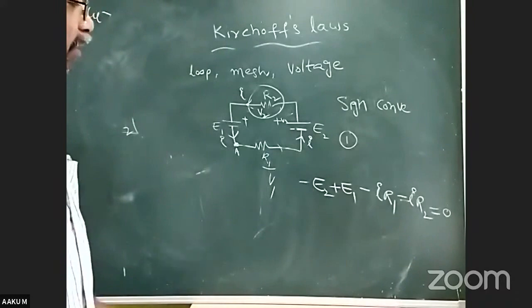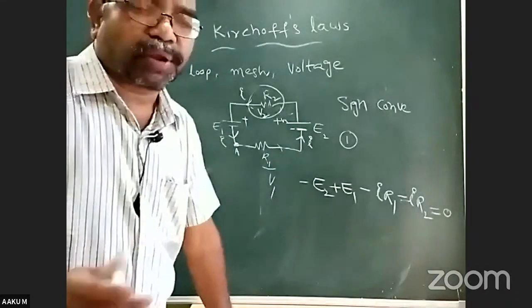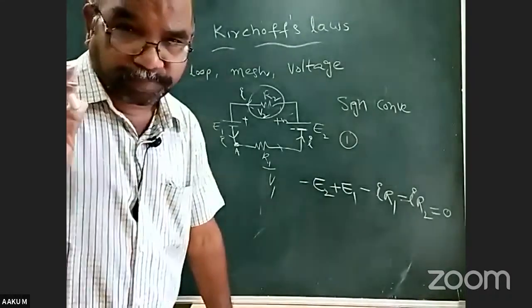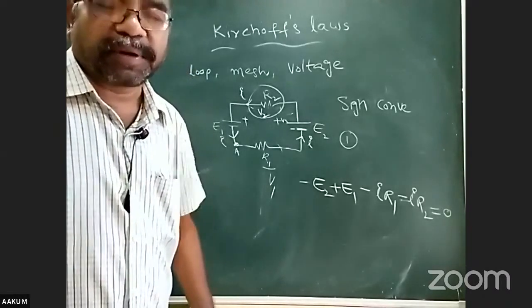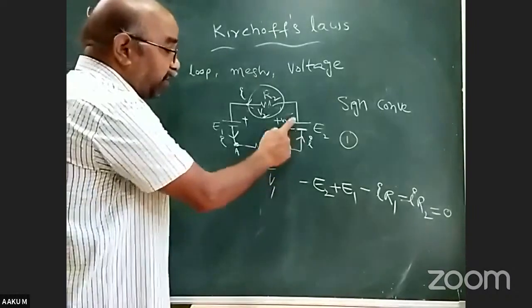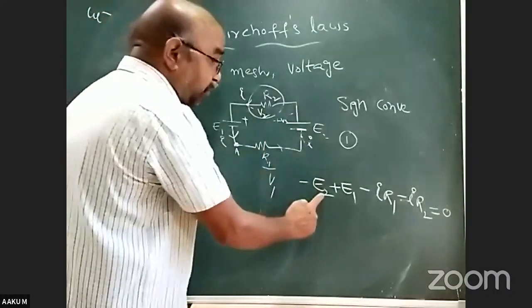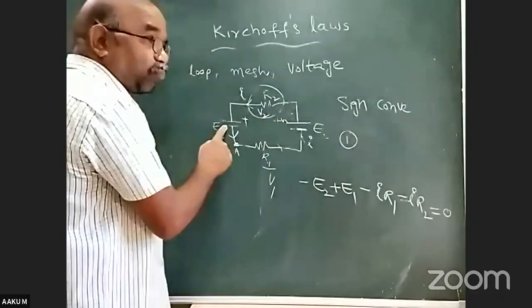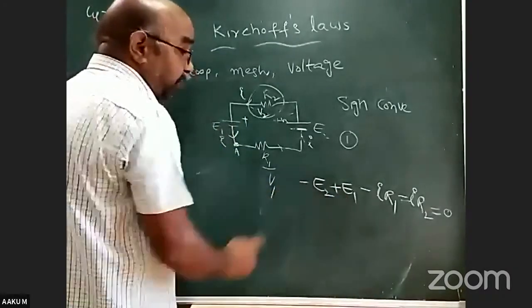How to take a sign for those electromotive forces? While solving the circuit, from which terminal you enter into the battery, that terminal sign is taken for the electromotive force. I started here. I'm entering into this cell through the negative terminal. So negative sign is given to the cell. I enter into this cell through the positive terminal. So positive sign is given to this cell.